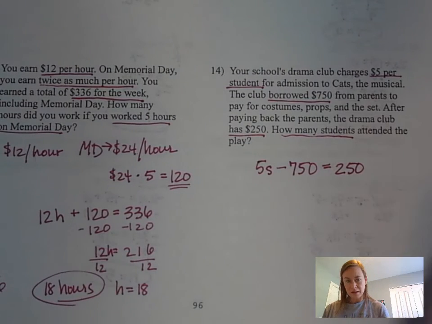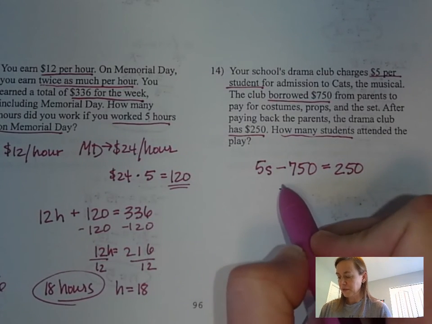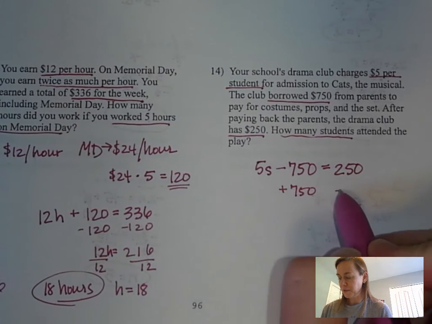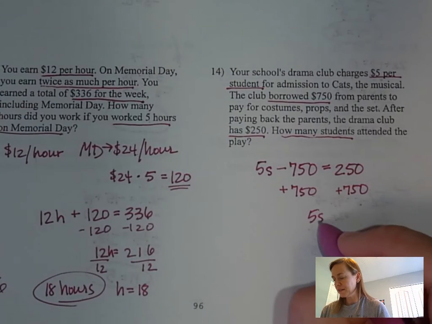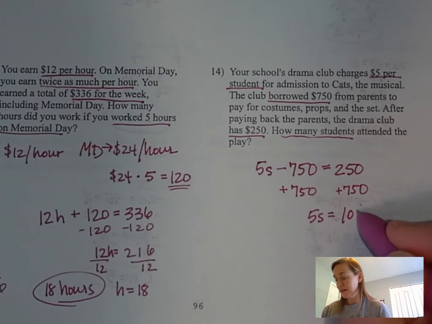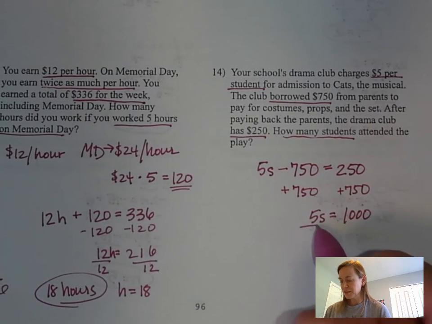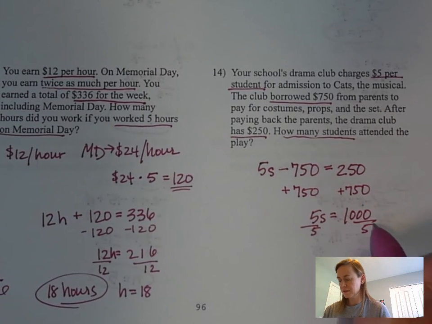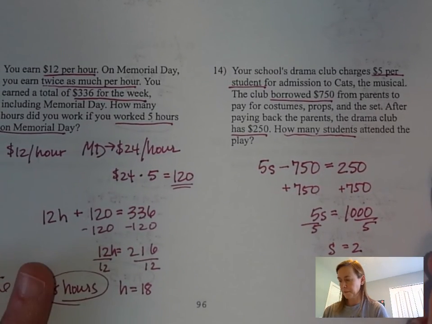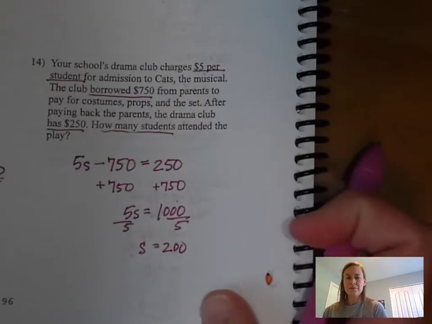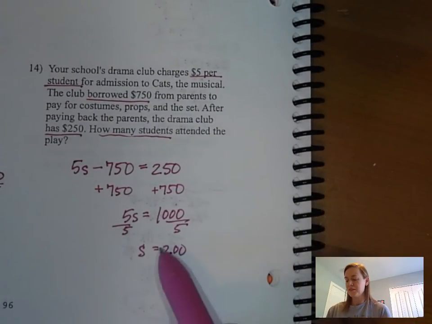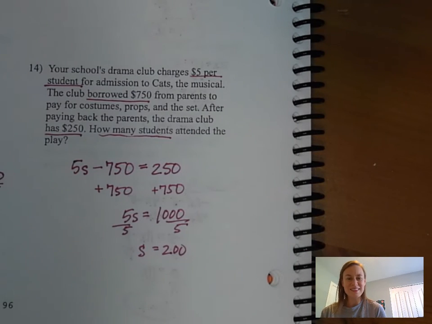So this is what our equation is going to look like. So let's start solving it. First, we're going to get rid of the $750, so we're going to add $750 to both sides. And then we've got 5s over here and 1,000 over here. And then we're just going to divide by 5 on both sides. And s is going to equal 200. Okay, so s equals 200. So I think 200 students bought tickets.